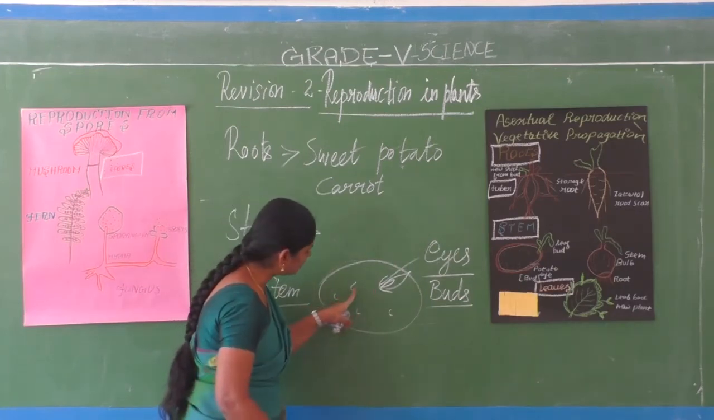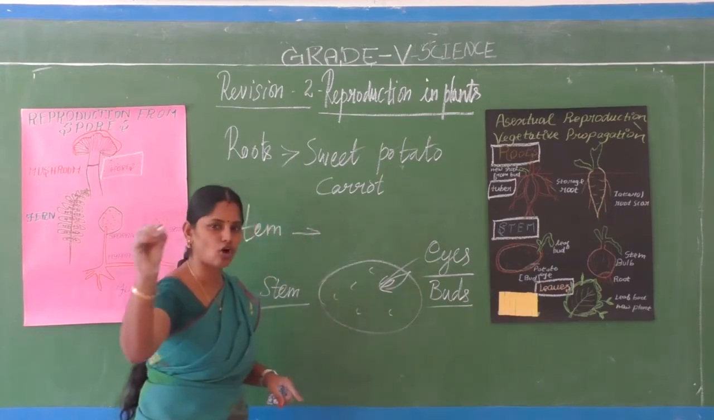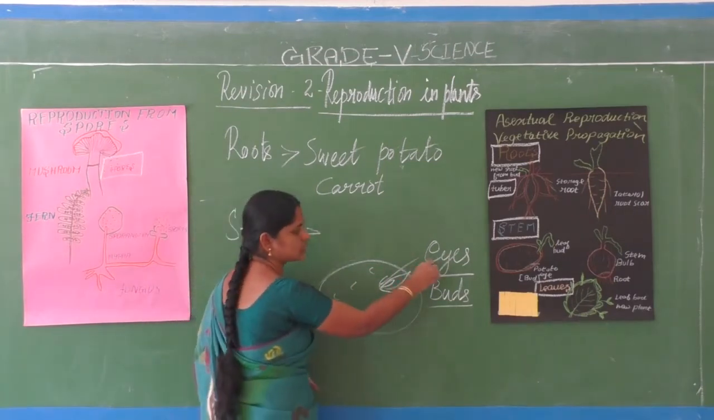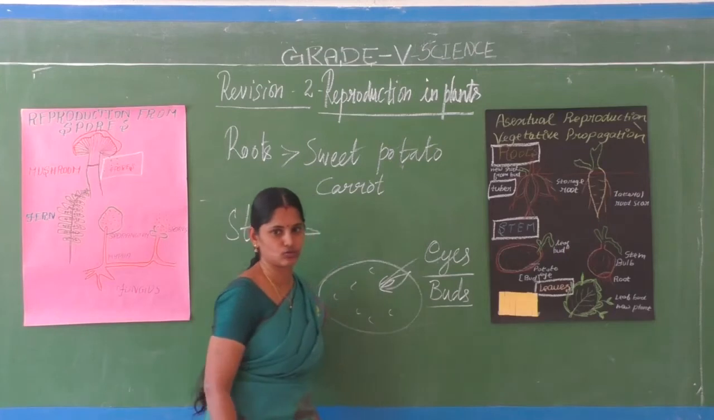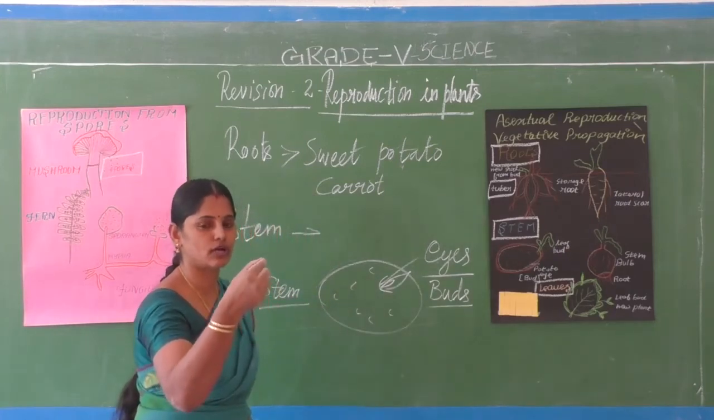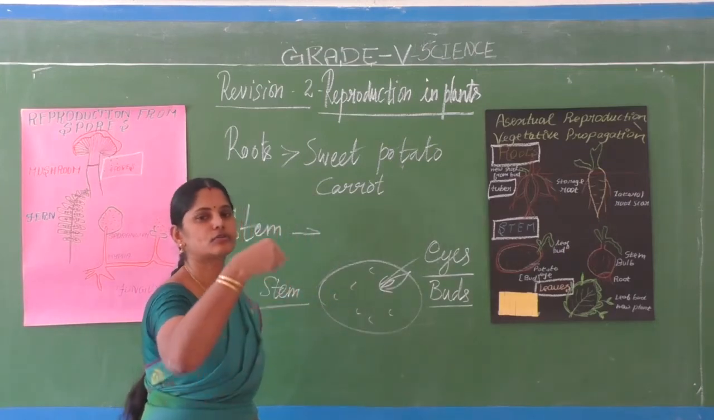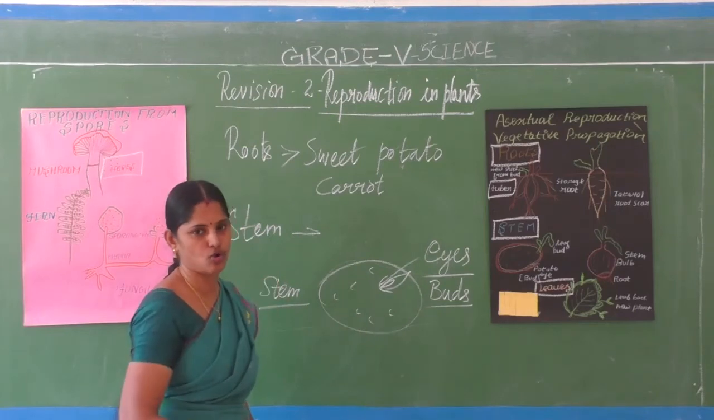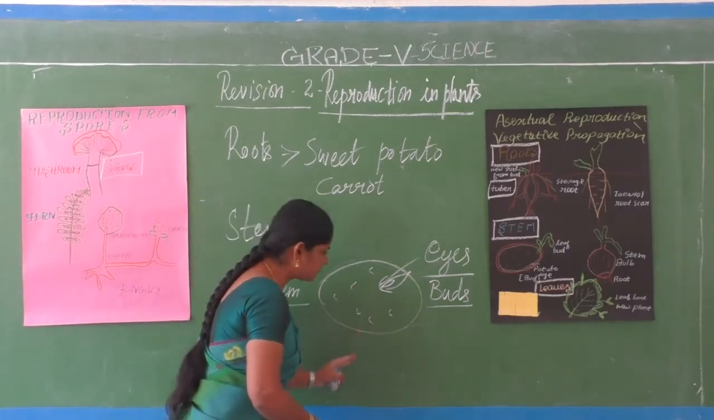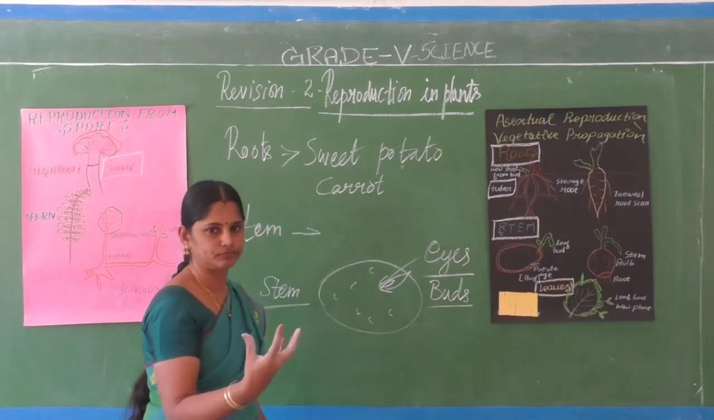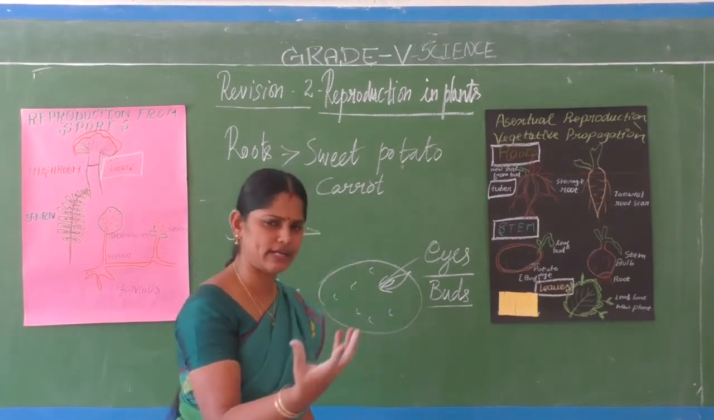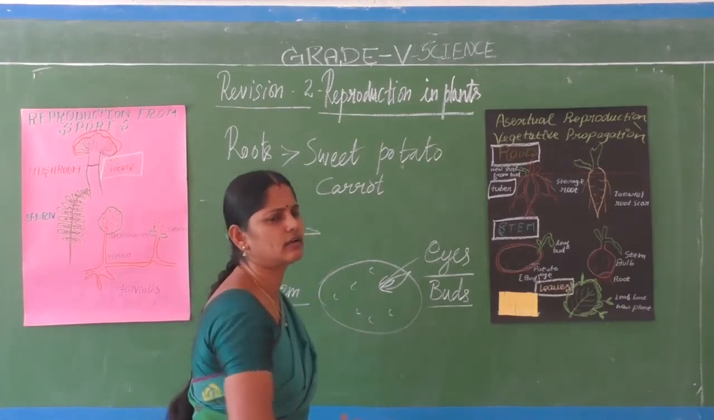So this part, we call many small black dot-like structures are there. Those things are called the eyes of the potatoes. From the eyes, the stem, the small leaves, and buds grow out. So then if you sow that potato, if it is humid rainy season, you can see it very naturally in our kitchen itself.